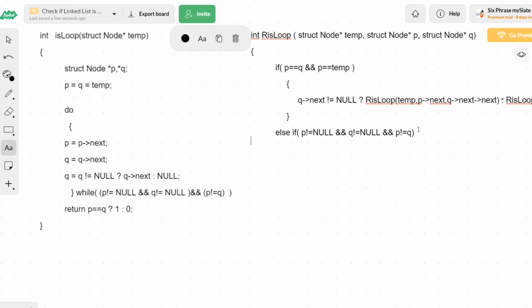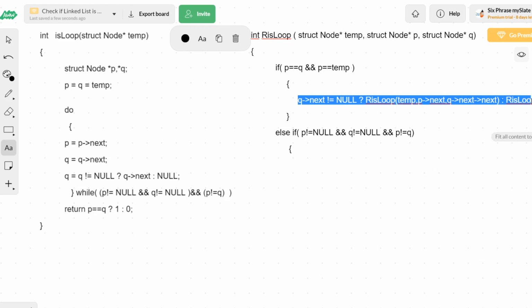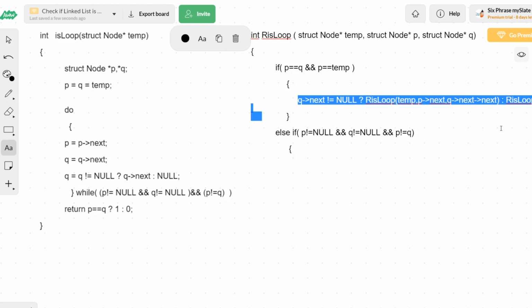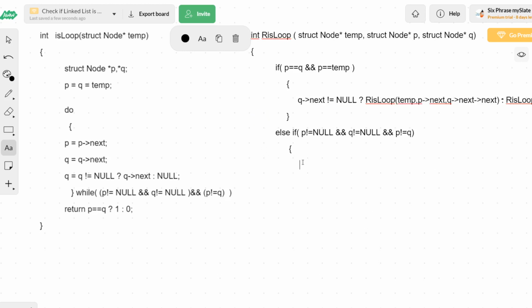So if this else if condition is evaluated to true, then I will be doing the same process. I'll just copy the same line of code, only we will be repeating. Okay, let me copy it and let me just paste it here. Yes, the same thing we will be doing. Now I'll just close this curly brace. Close this curly brace.